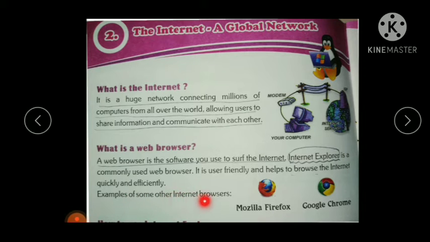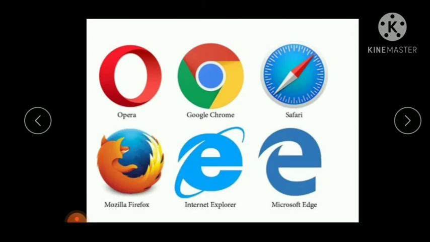Examples of web browsers are Mozilla Firefox, Google Chrome, Opera, Safari, Microsoft Edge, and Internet Explorer. All these are different kinds of web browser. In your mobile you can use Google Chrome.